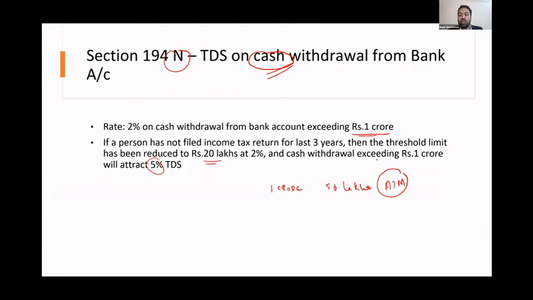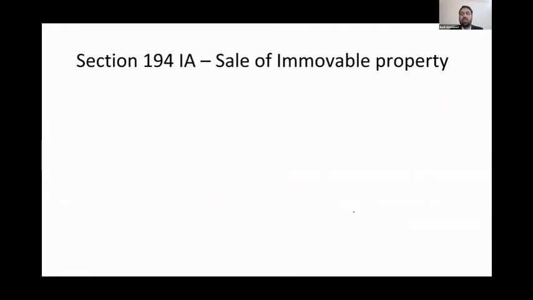So let's say you withdraw 1 crore 50 lakhs from an ATM or as a cash withdrawal from the bank. Now your amount has exceeded 1 crore. Now it is 50 lakhs over, so on this 50 lakhs they will deduct 2%. So on cash withdrawal from a bank account exceeding 1 crore, automatically the bank will start deducting that 2%. This is new because, as I told you, this government wants everything in digital.